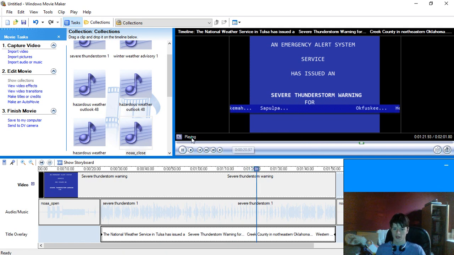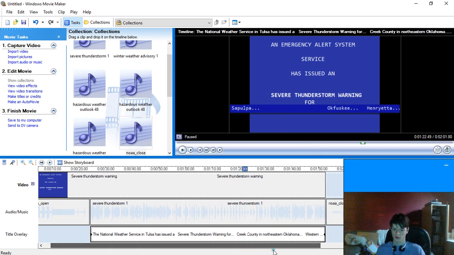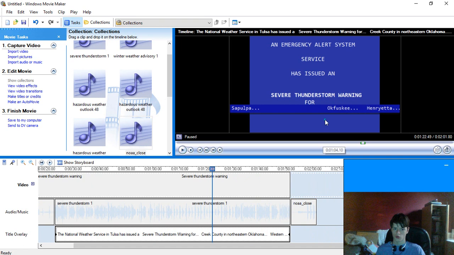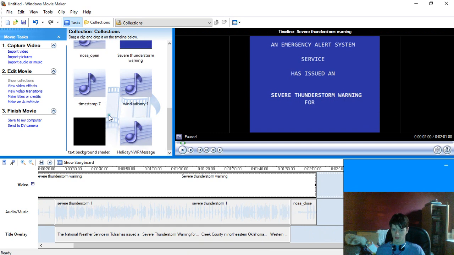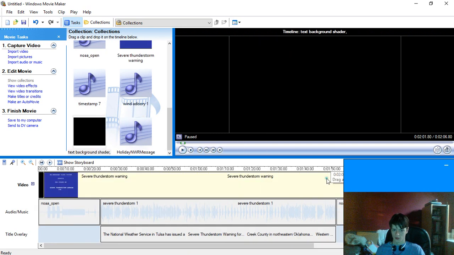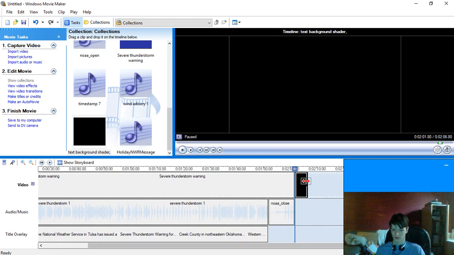So you pretty much get the idea that once it completes, what you can do is if it just says severe thunderstorm warning and you have that ticker tape, you drag this to the end, you complete the mock, then you put another black screen, just a short one, just to make it look like the TV is returning to normal programming, and then you can add like a TV commercial, whatever you feel like you want to add to the mock, and you can then add like a time card of the next time a mock comes up. So that's pretty much how I create one.